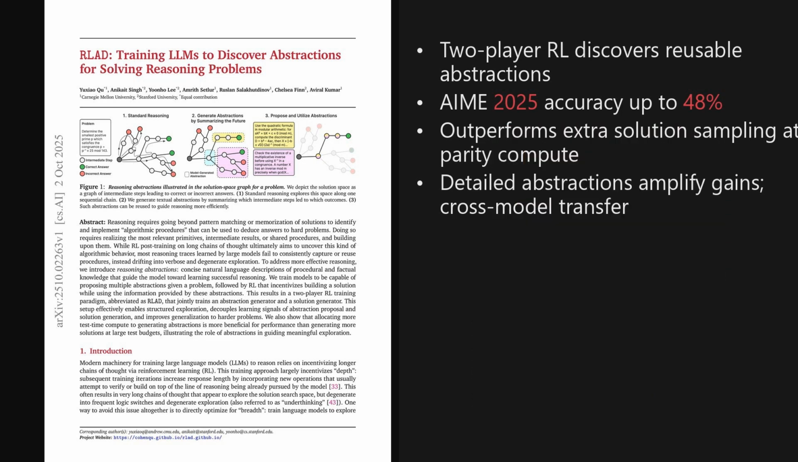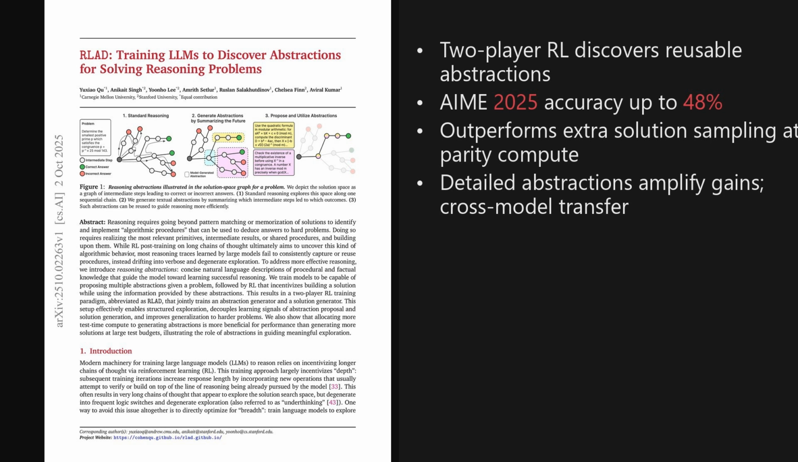I'm Alex. Today we're looking at a paper from the Hugging Face trending list, published on October 2nd, 2025, about 2 days ago. The big hook is that this paper reports an average 44% improvement over DAPO on AIME 2025 by training large language models to generate and use reusable reasoning abstractions. The paper is titled RLAD, Training LLMs to Discover Abstractions for Solving Reasoning Problems. And as we will see later, the implications for model training are quite significant.